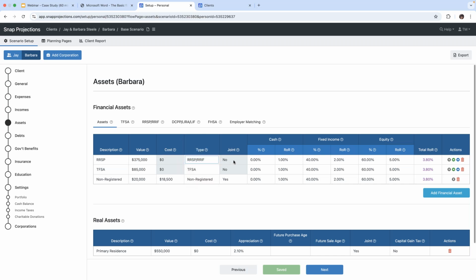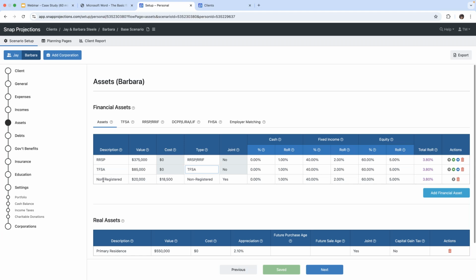It is not a joint asset. And when we get to the asset allocation section, it must total 100, but we have got 0% cash, 40% fixed income, and 60% equity. And so that gives us a total rate of return of 3.8%. Barbara has also got a tax-free savings account worth $85,000. Again, the cost is not relevant to a registered account. The type, tax-free savings account. It is not a joint asset, and we've got the same asset allocation for that tax-free savings account as well.